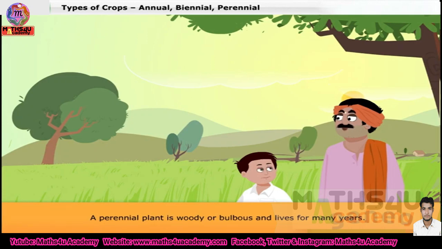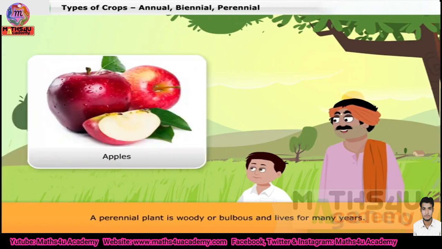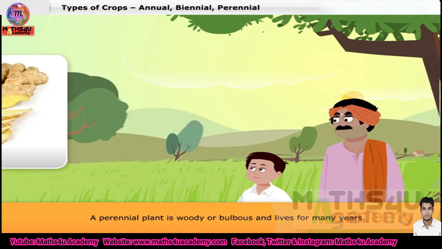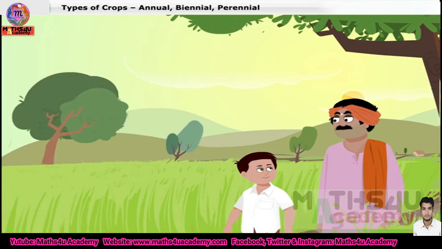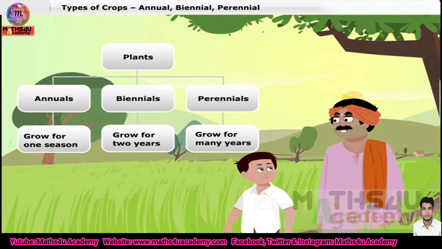The third type of plants live for many years. They are called perennial plants. These plants generally have tubers, bulbs, and a woody structure. They grow fruits every year. For example, banana, apple, pine, ginger, apricots, and others. So crops are categorized based on how long they live. We can choose which of these we want to grow. Do you know that if we sow the same crop year after year, the land starts losing its fertility? That is, nutrients are lost from the soil.